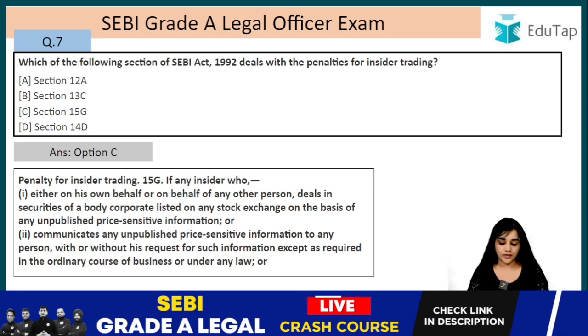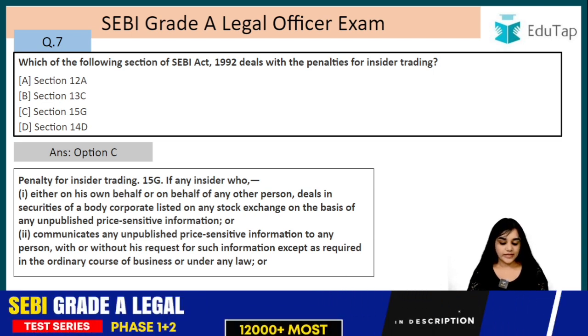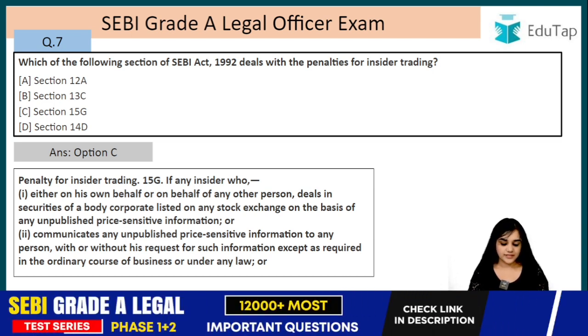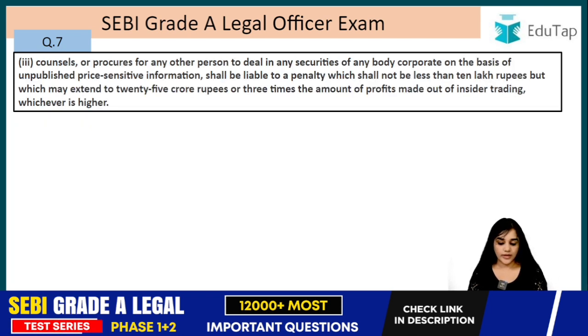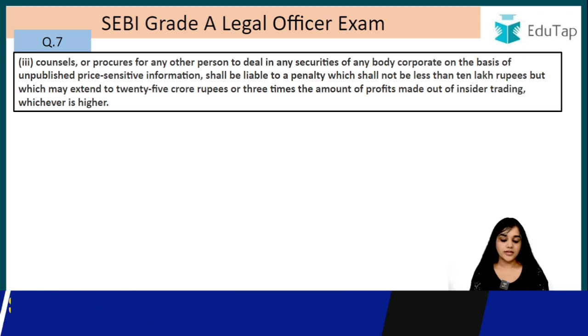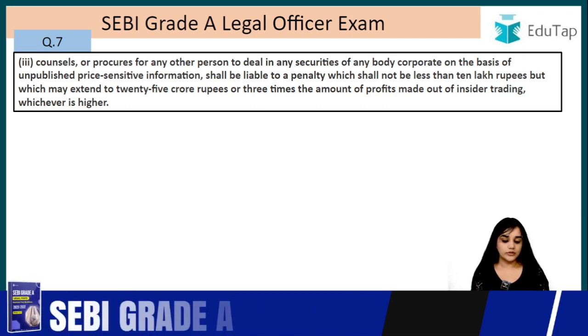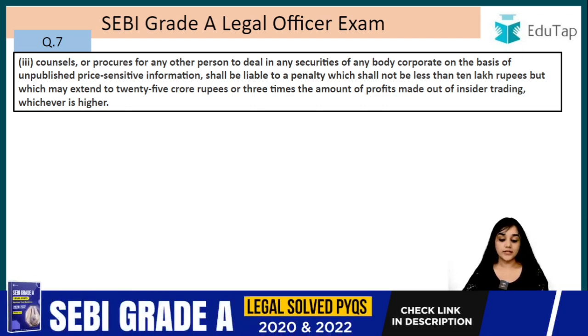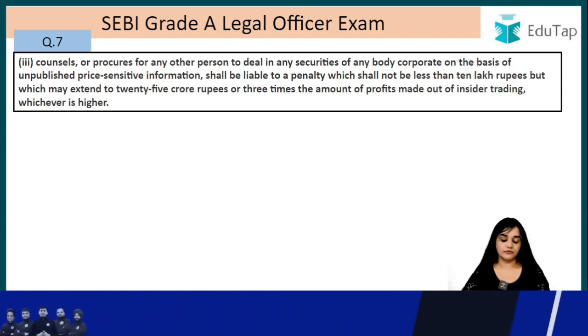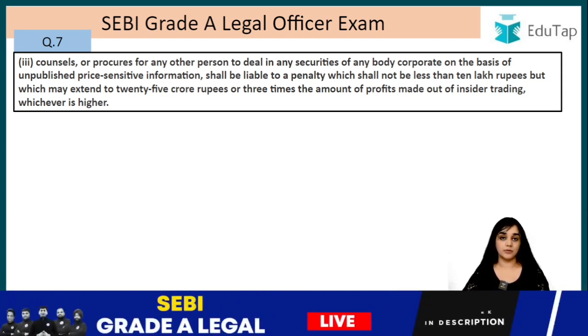If it is not in the due course of business and he communicates such information, he is liable. And the third one is that he counsels or procures any other person to deal in the securities of any body corporate on the basis of unpublished price sensitive information. Then in that case he is liable for insider trading. And what is the penalty?